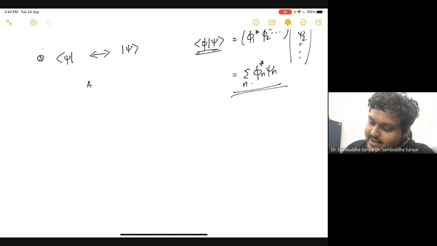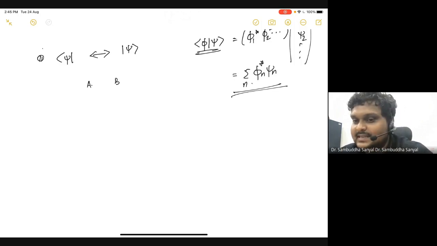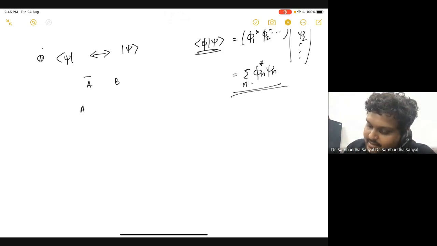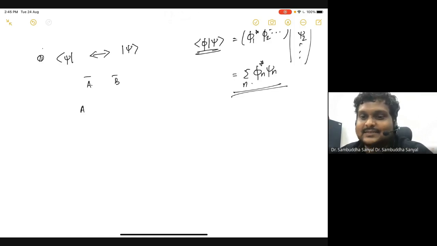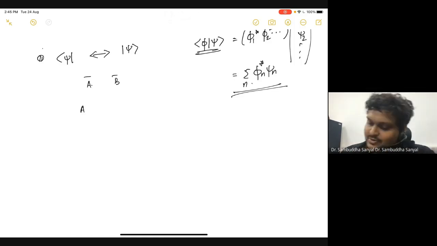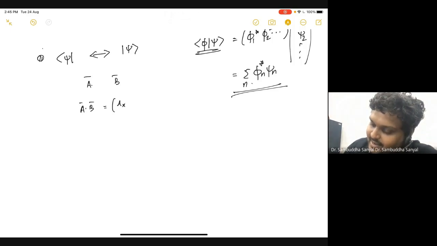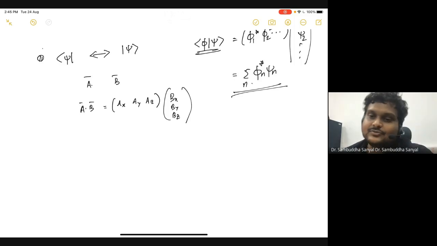If I have a vector A and a vector B, and I want to produce a scalar product from A and B, I need to write A as a row vector and B as a column vector. Let's think of A and B as regular vectors, as you have learned. They have a direction and a magnitude, so they also have components ax, ay, az, bx, by, bz. So to define such an object, you write ax, ay, az like this, and bx, by, bz like this, right? That is analogous to the Bra and Ket.